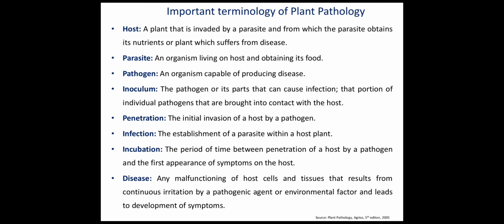Disease is any variation from normal. Disease is very simple. When a plant is normal, it does not show any variation or any symptoms.